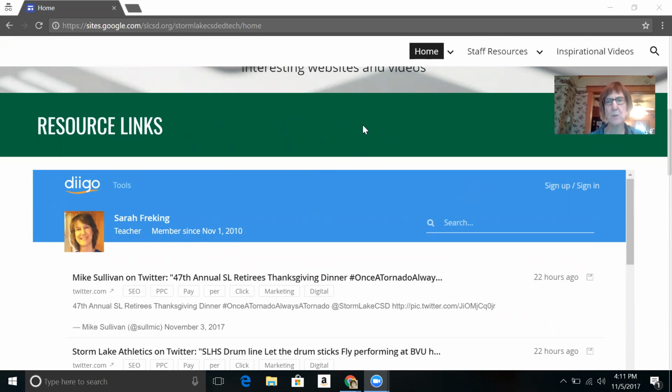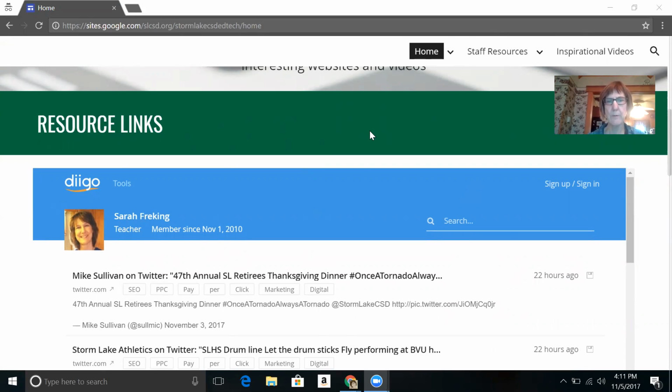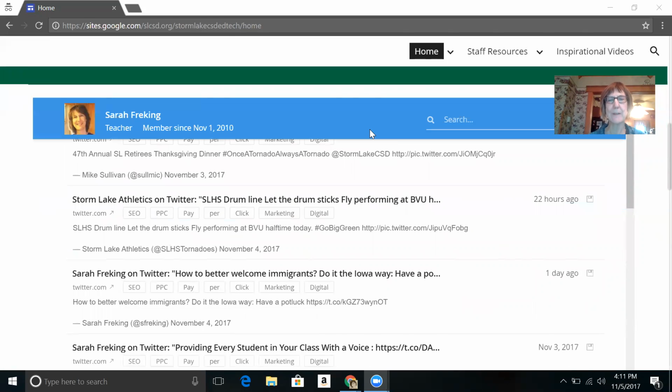The first thing that I have is resource links, which I have embedded my Diigo feed. My Diigo feed comes from Twitter. Whenever I tweet something out, I use If This Then That, which is a tool that allows you to do something somewhere and make it go somewhere else also. So one of the things you can do is every time you tweet, it will send it to Diigo. The good thing about that is when I find something cool on Twitter, I have it cataloged somewhere where I can go back and look at it.